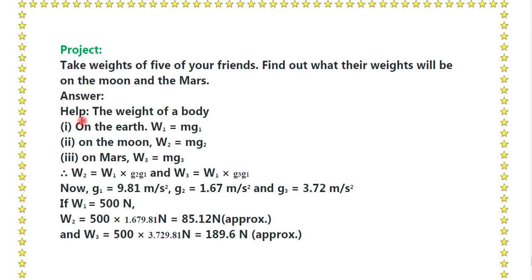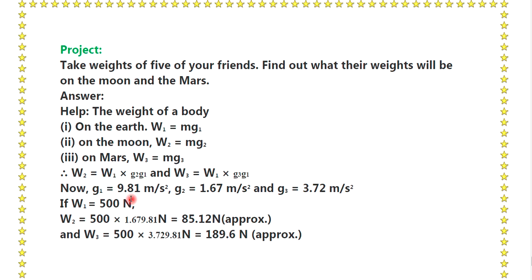The answer is: the weight of a body on the earth is W1, that is mg1. On the moon, W2 is mg2. On Mars, W3 is mg3. So W2 is equal to W1 into G2 upon G1, and W3 is equal to W1 into G3 upon G1. Now G1 is equal to 9.81 meter per second square, G2 is equal to 1.67 meter per second square, and G3 is equal to 3.72 meter per second square.